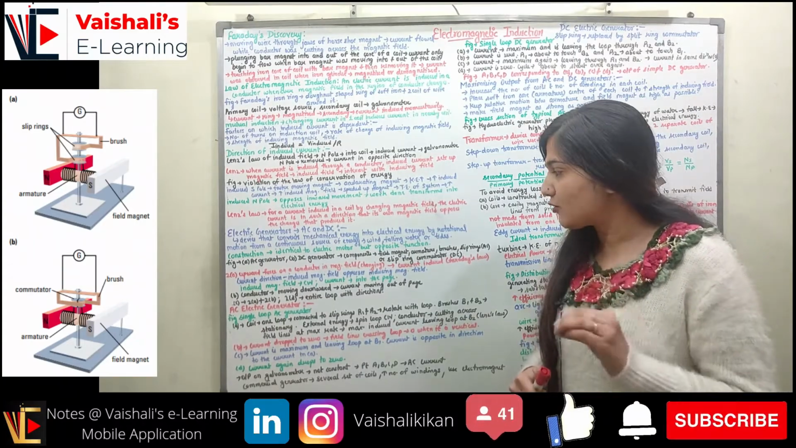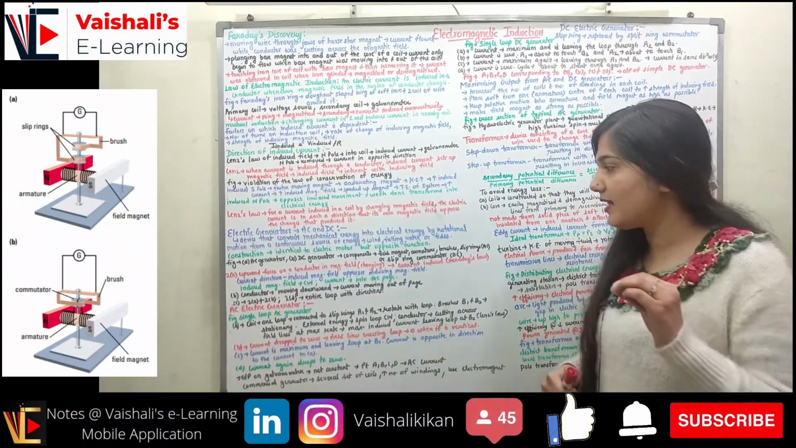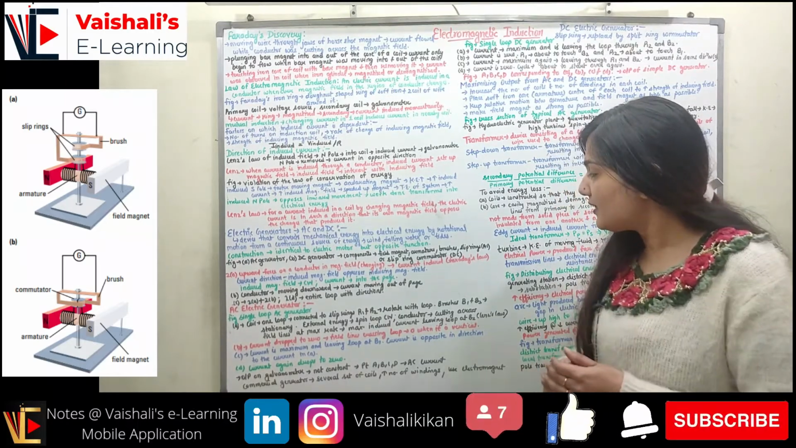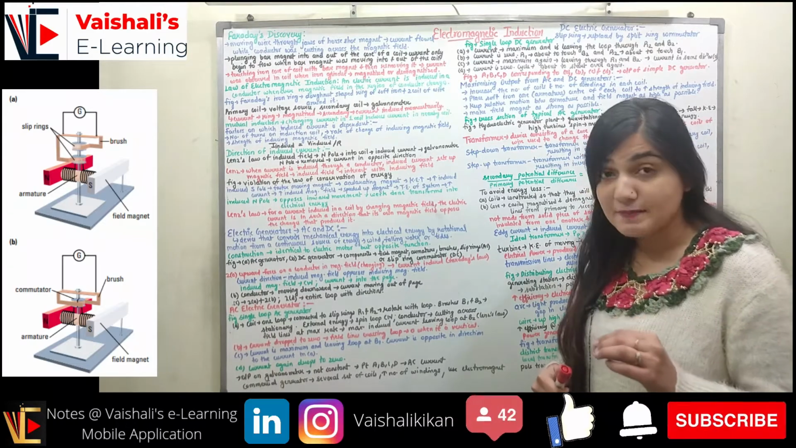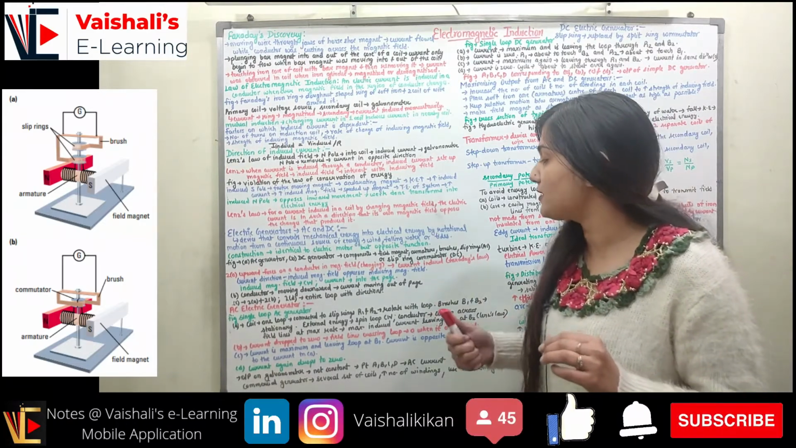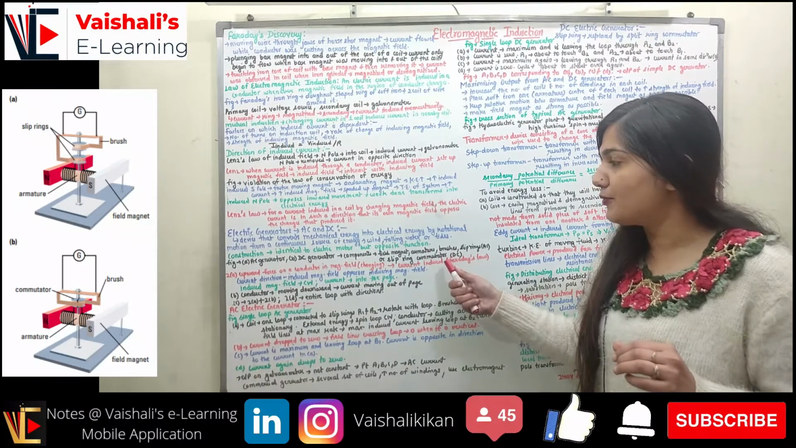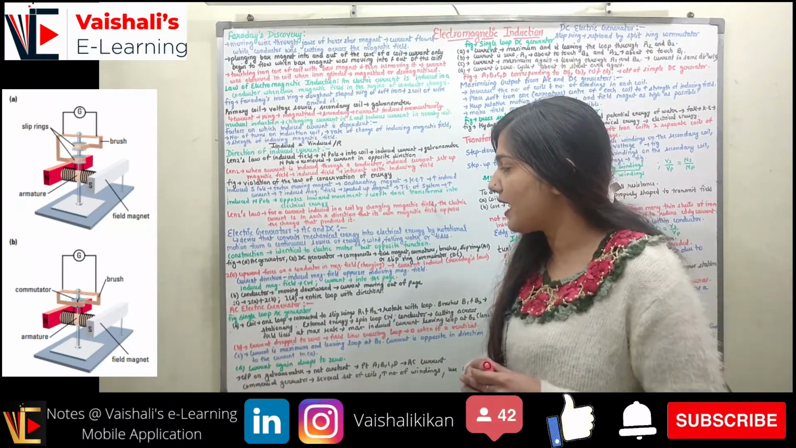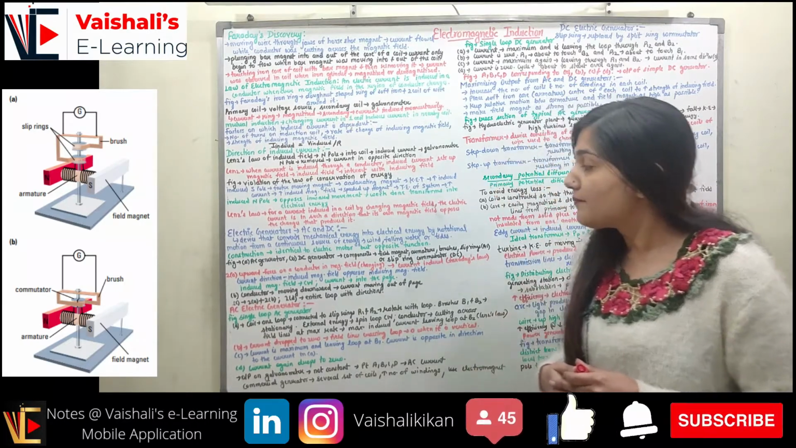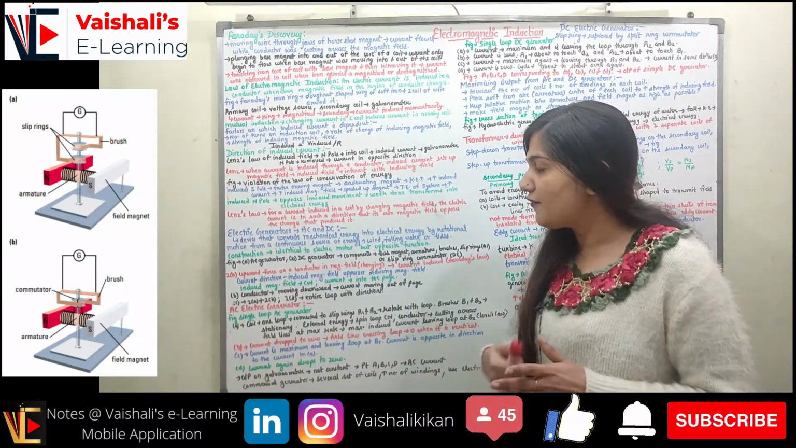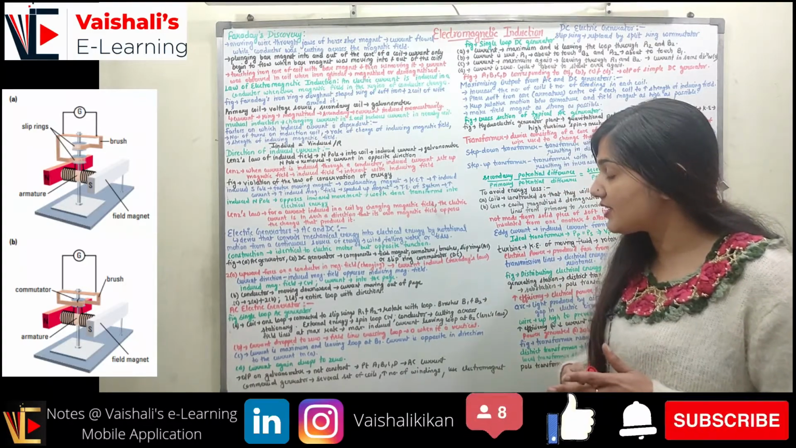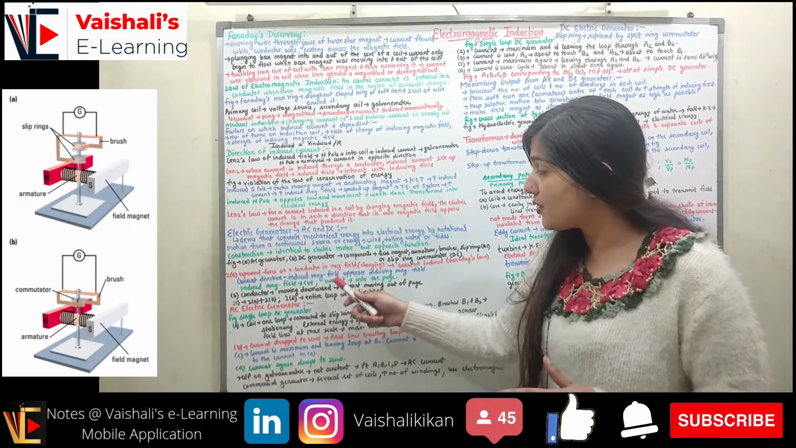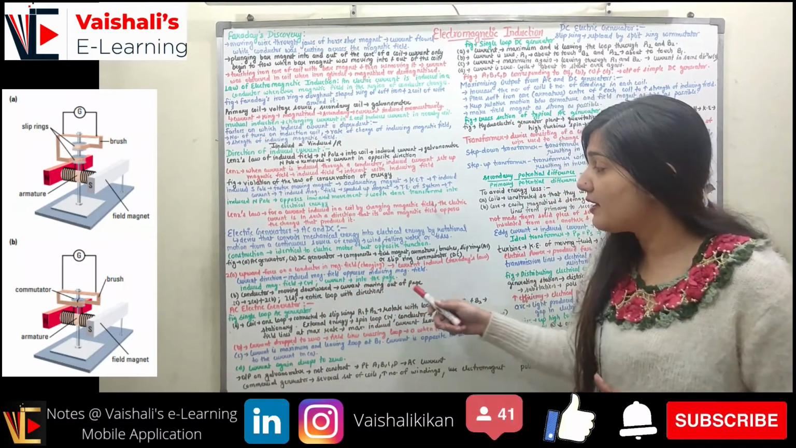What are the components? The components are the same that we had seen in the electric motor: field magnet, armature, brushes. In the AC generator we have slip rings. In the DC generator, in the place of slip rings, we have a split ring commutator, right? Now you can see part A of the figure. Here we have an upward force on the conductor in the magnetic field. When this upward force on the conductor is changing, the current is induced.